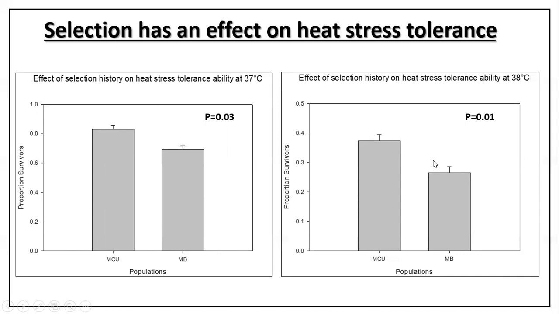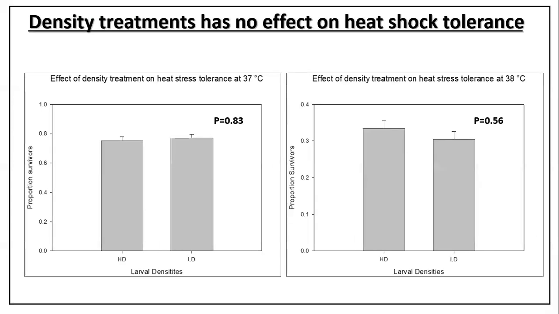When the assay was done at 38 degrees Celsius, as you can see in the right side panel, you would realize that MCUs continued to have a significantly better heat stress tolerance ability at 38 degrees Celsius. So adaptation to poor developmental environment led to the evolution of improved heat stress tolerance in the adult stages.